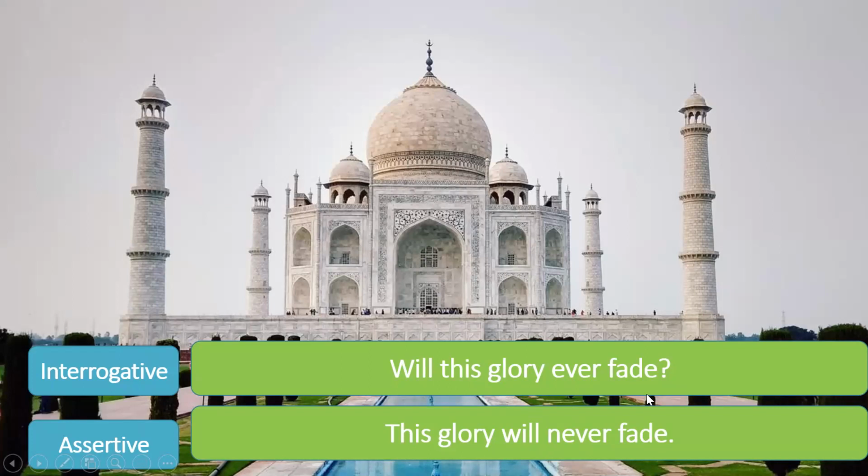So if you look at it the other way around, my assertive sentence is, this glory will never fade. So I have used a negative assertive sentence, and when I have to change it into a question, I will say will. Will is my auxiliary verb. I will begin my question with will. Will this glory ever fade? So never will become ever. My question in that case will not have a negative word.